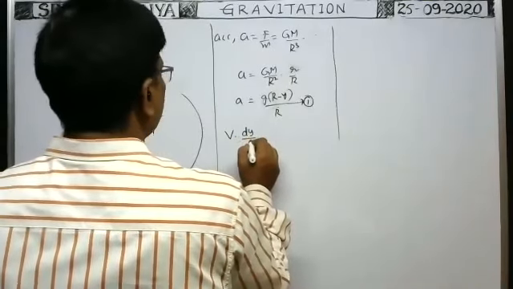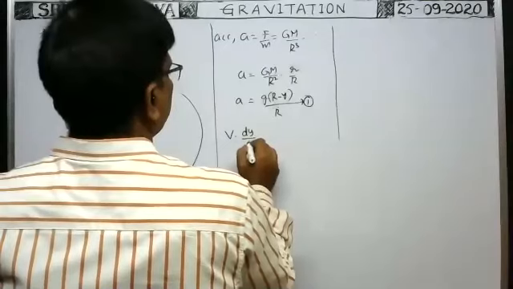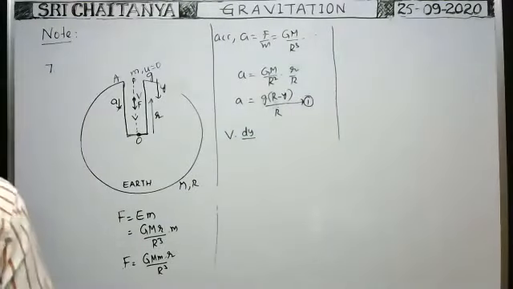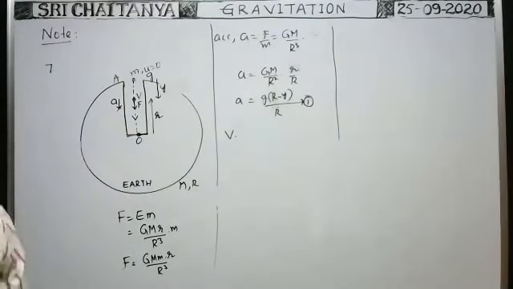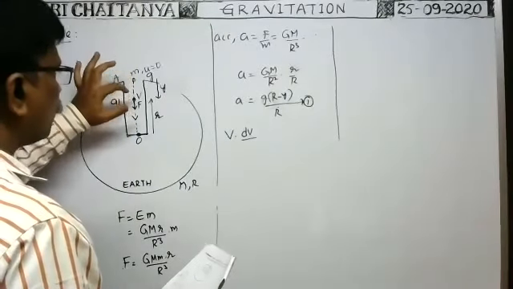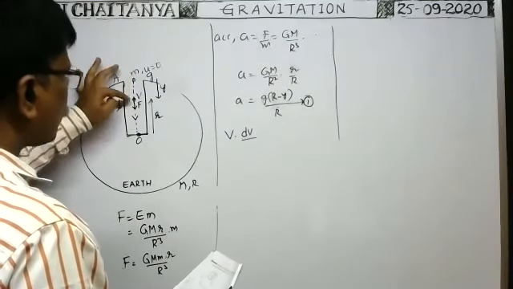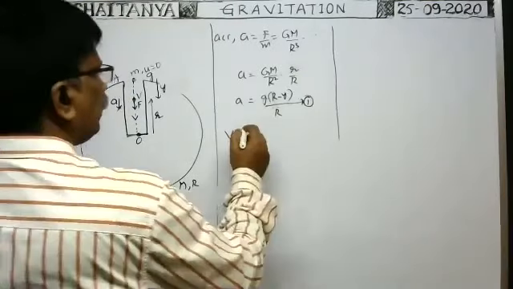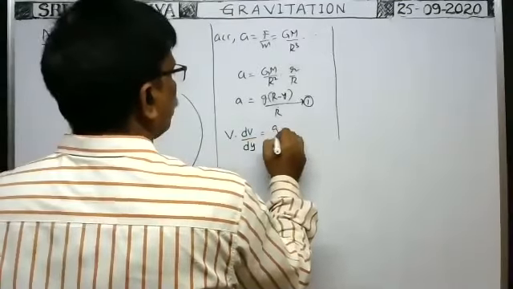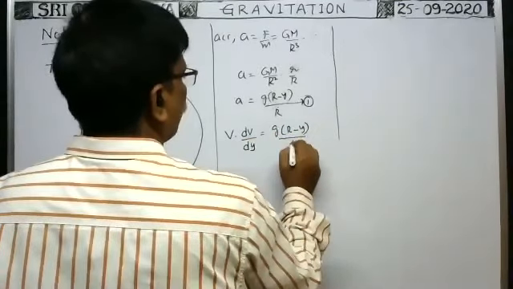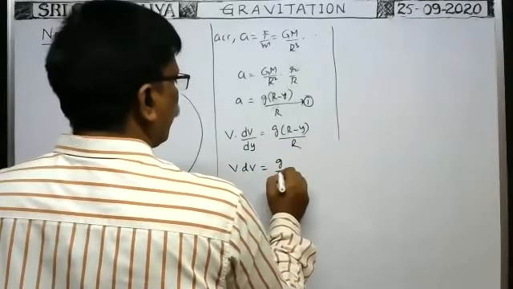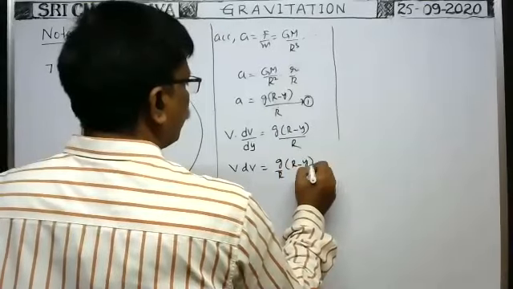V into dy by dt. Sorry. V is equal to dv by dx. That means dv by dy you write. Whenever the particle comes from this position to this position, the change in velocity is dv for a distance dy. That's why dv by dy for the small displacement, which is equal to g into capital R minus y by capital R. So therefore v dv is equal to g by R into capital R minus y into dy.